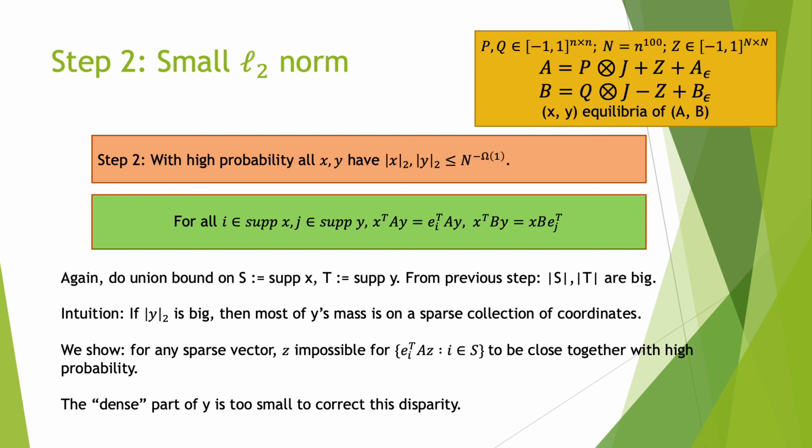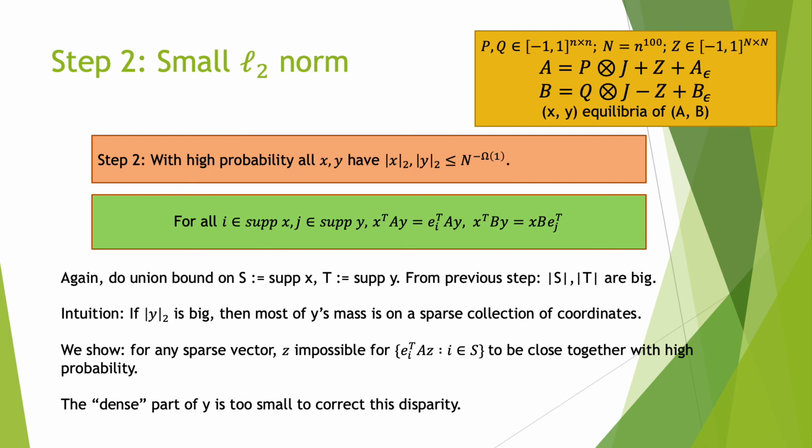So to do this, we'll take a union bound on the support of X and the support of Y, as before. And the intuition is if the 2 norm of Y is big, most of Y's mass is on a sparse collection of coordinates. What we show is that for any sparse vector Z, the distribution of these payoffs, e_i transpose A Z, are going to anti-concentrate.